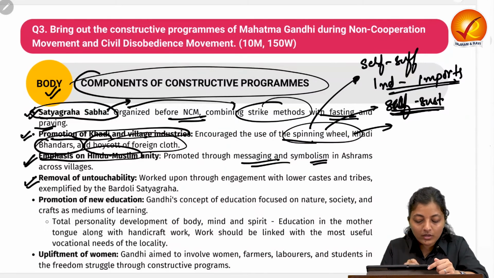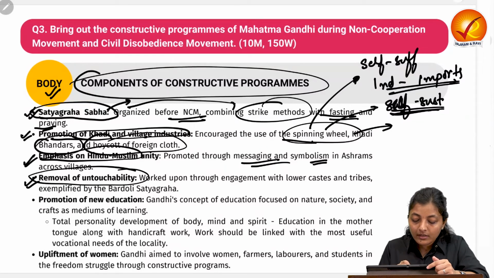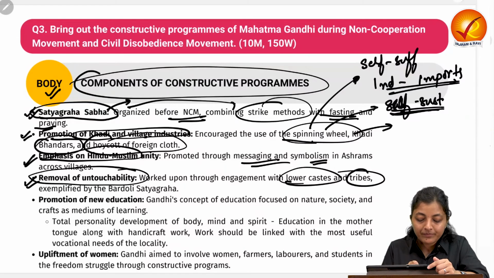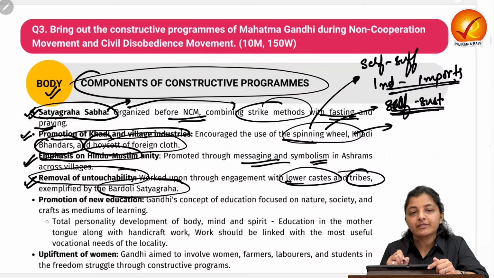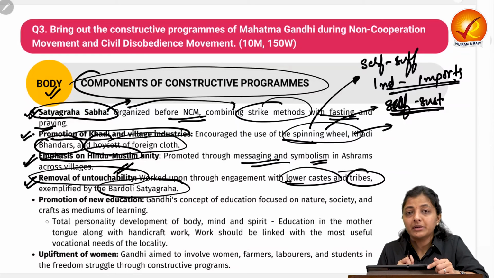Then he worked with respect to the Dalits and untouchability, through engagement with the lower castes and different tribes. You can quote some examples related to the Bardoli Satyagraha, how he exemplified that he was trying to remove untouchability from society.